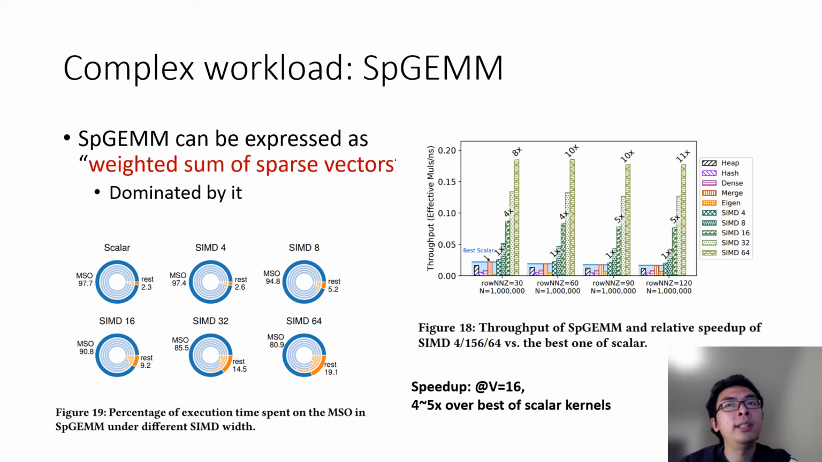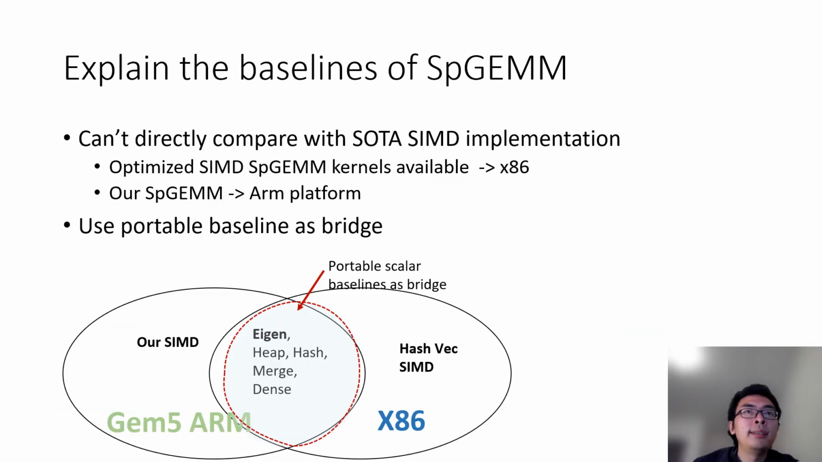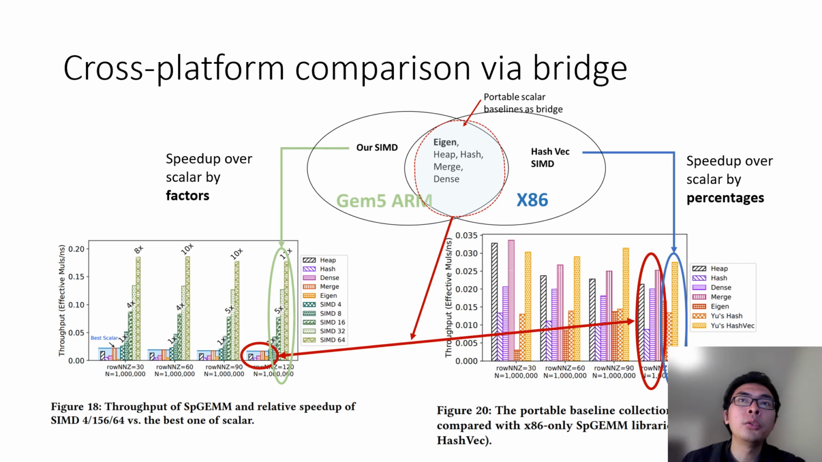In fact, when SIMD with V is 16, we achieve 4 to 5 times speedup over the base one of the scalar kernels. There are SIMD-based SpGEMM kernels in prior work, but they are implemented on x86, and there is no way for us to directly compare with them. So we use portable baseline as a bridge to perform cross-platform comparison. When running on the same dataset, prior work used SIMD to achieve a speedup by percentages, while we achieve a speedup by a factor of 4 to 5. Therefore, we believe that when the platform is normalized, we can still achieve 3 to 4 times speedup over the prior SIMD work.